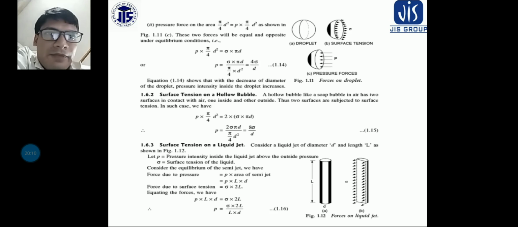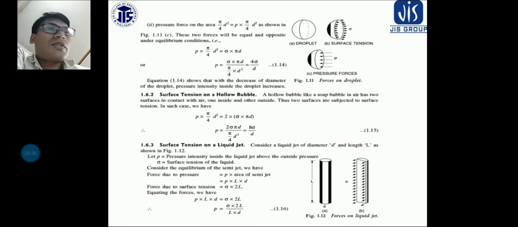So I have bifurcated the liquid droplet into two equal parts. Now on the surface you can see some sigma, or surface tension, some tensile force is acting on the periphery, or through the diameter, of the spherical